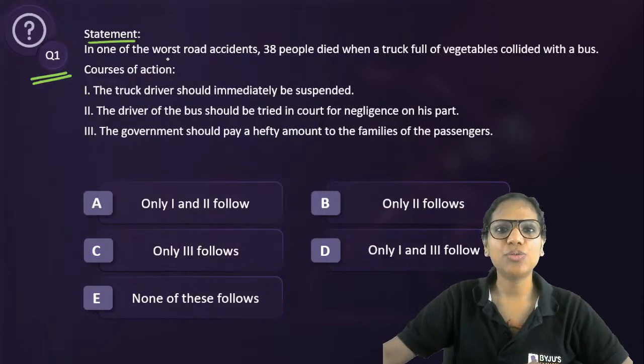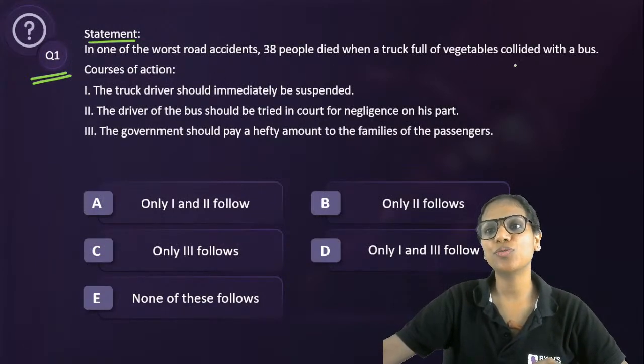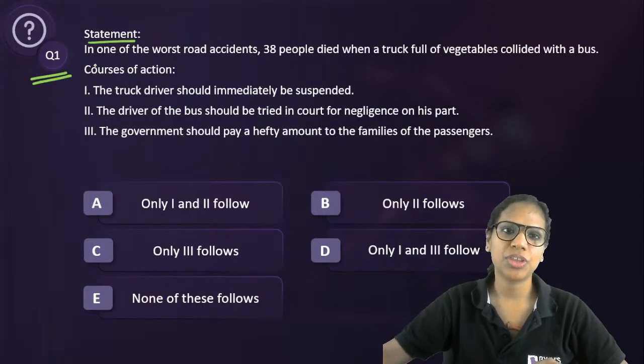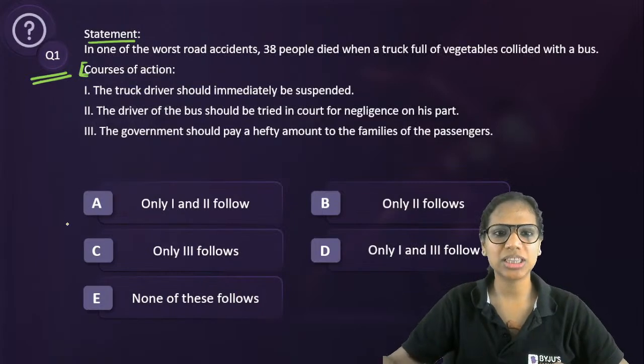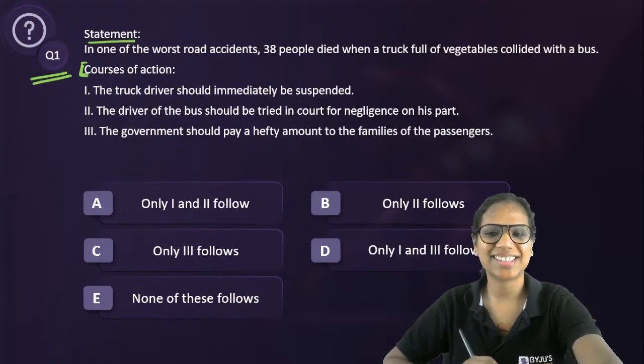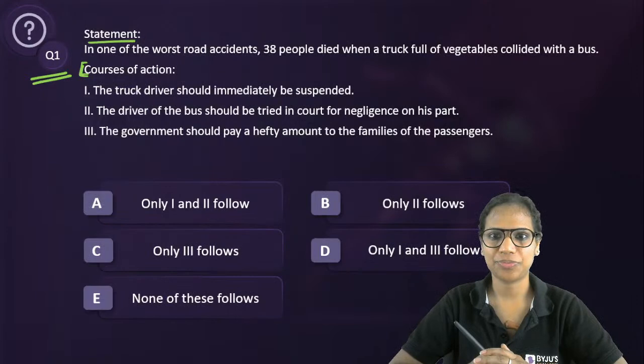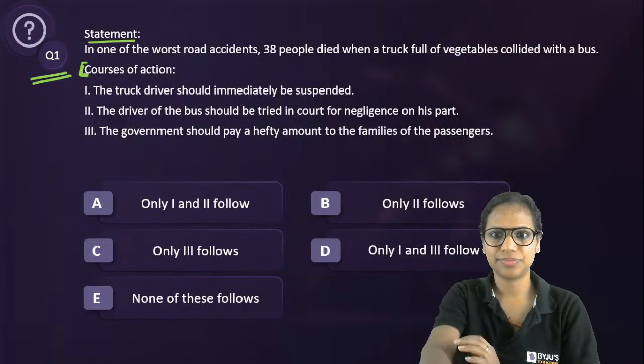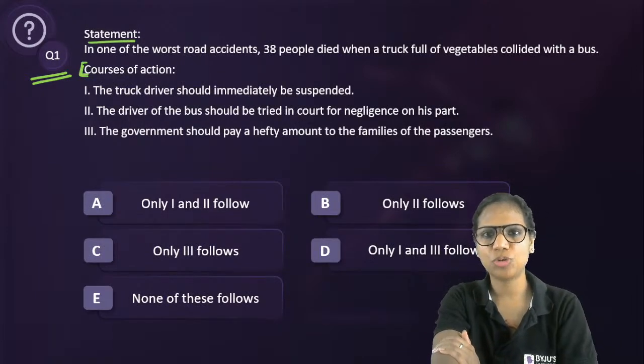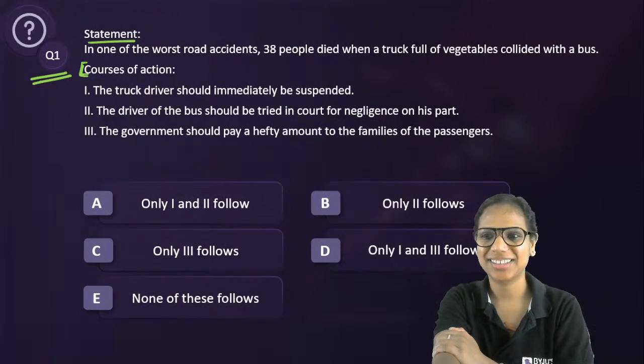Statement. In one of the worst road accidents, 38 people died when a truck full of vegetables collided with a bus. Now, what is the course of action that logically follows? These are your options. I hope I'm not hiding any option. If and when that happens, you can tell me.